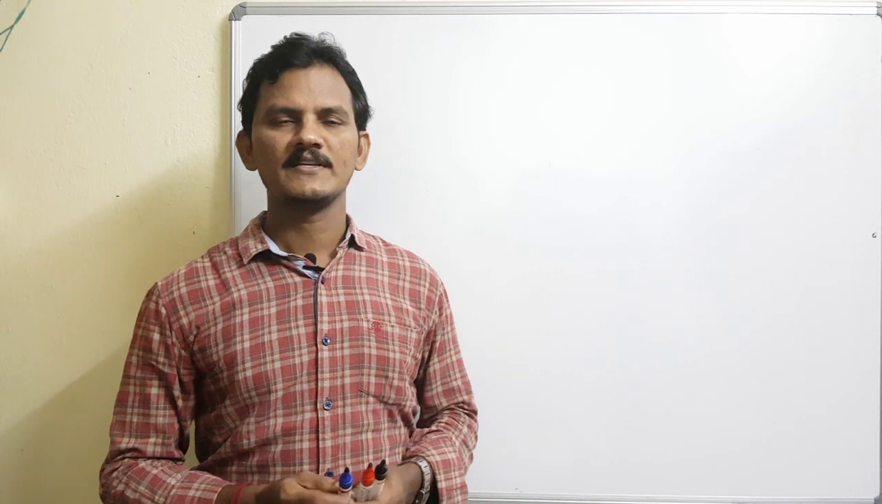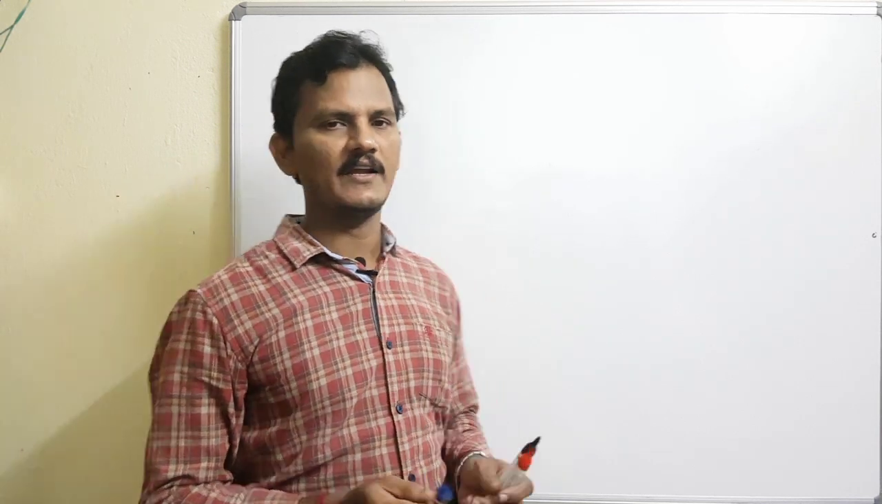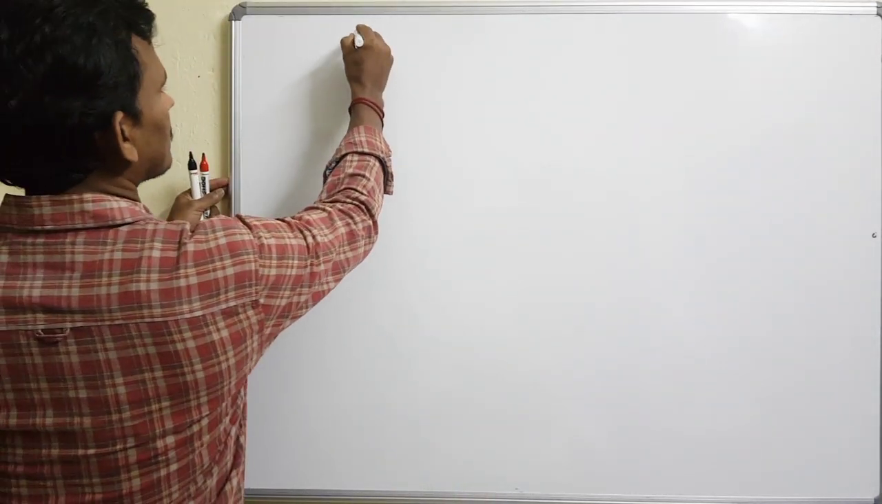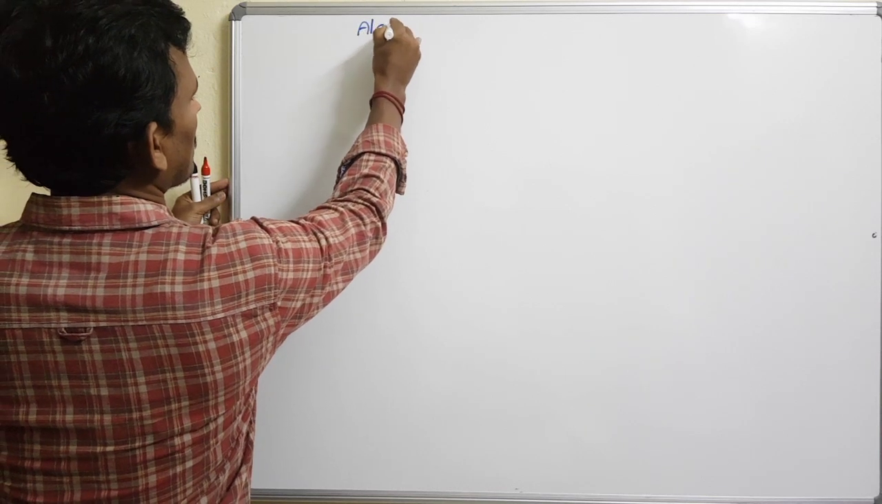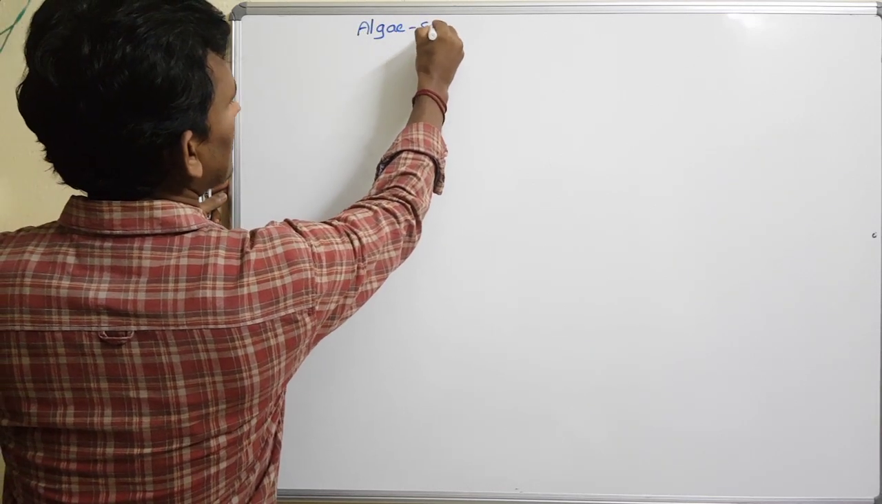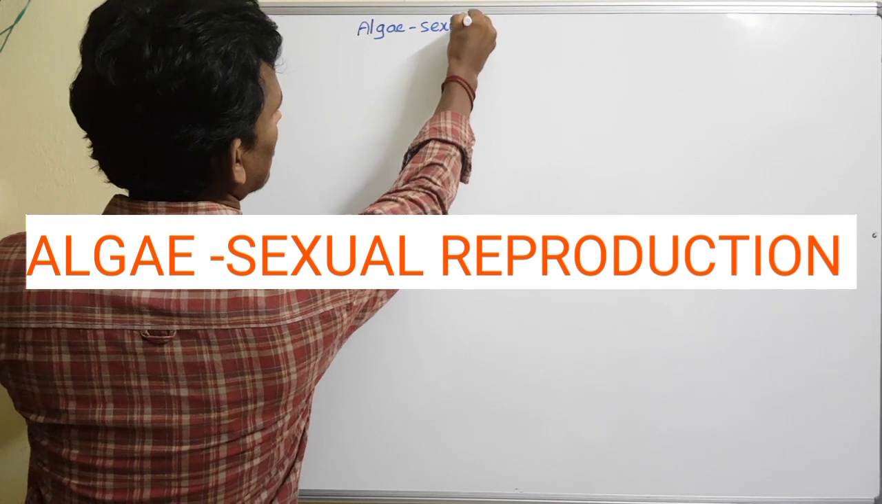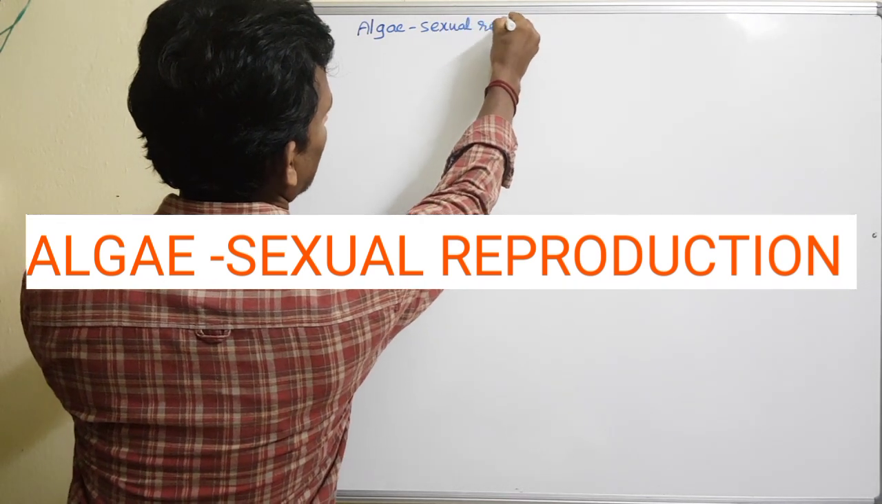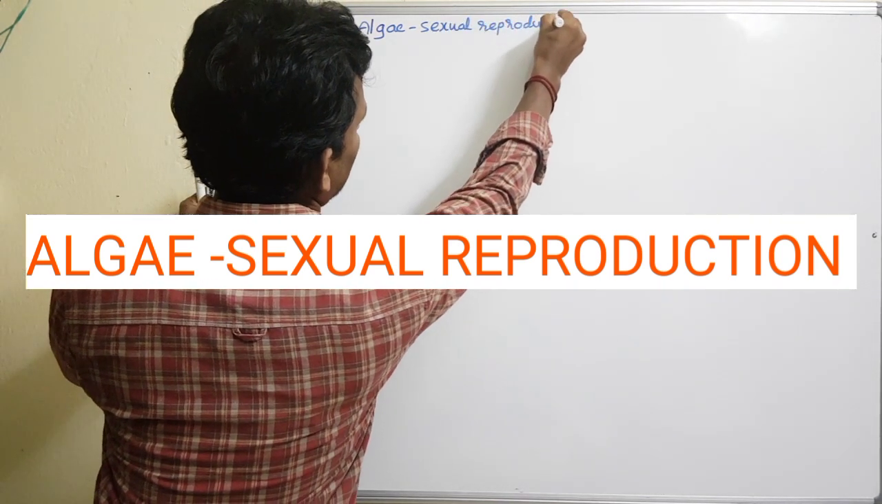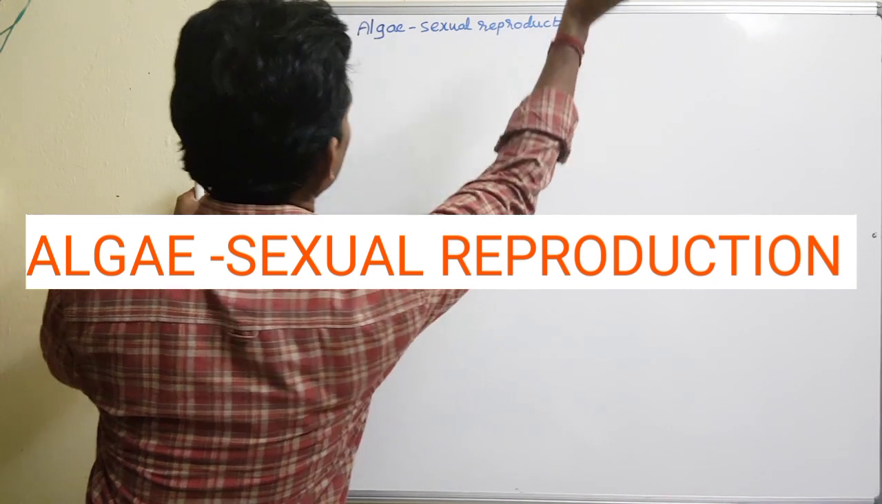Today I will talk about the sexual mode of reproduction in algae. Algae sexual reproduction requires the formation of gametes and fusion of the gametes.